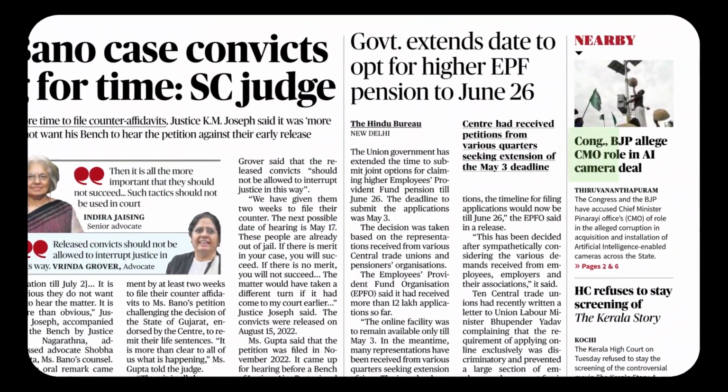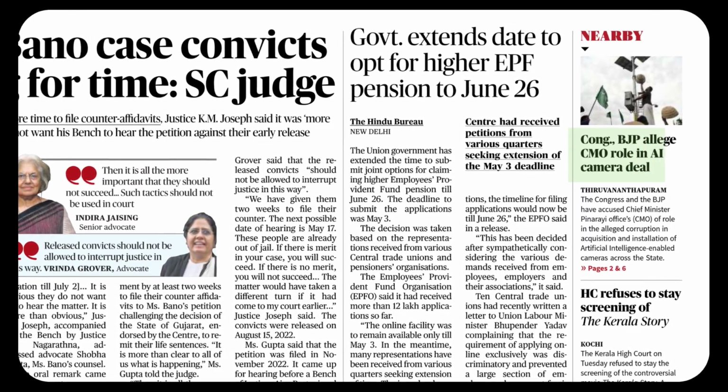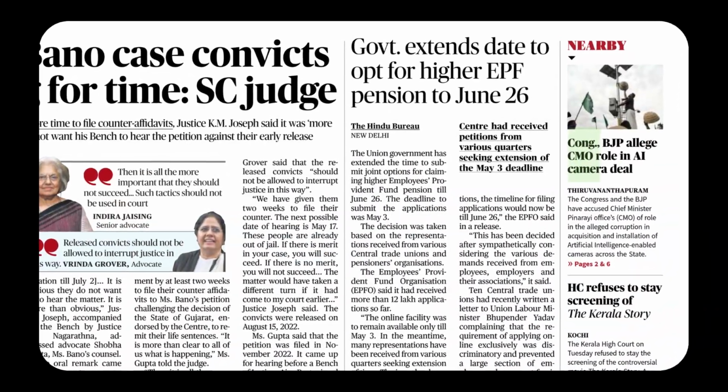Congress, BJP allege CM rolling AI camera deal. Congress and BJP are the doers. Then comes a very interesting verb: A-L-L-E-G-E, allege. You can see the accent again falls on the second syllable. Allege. Beautiful.